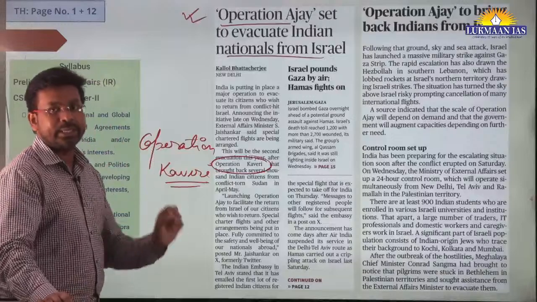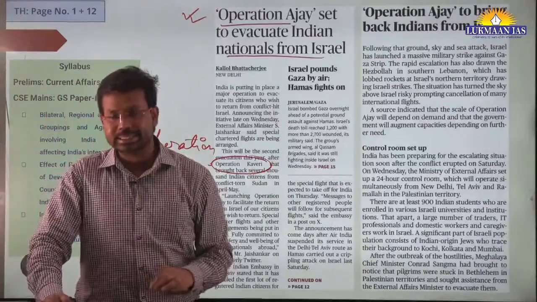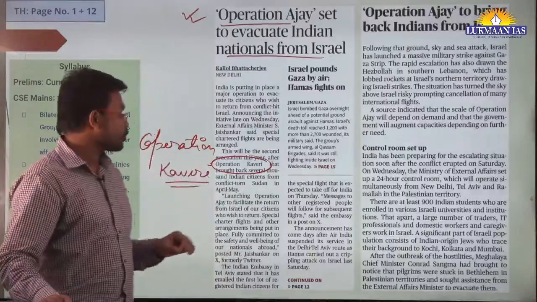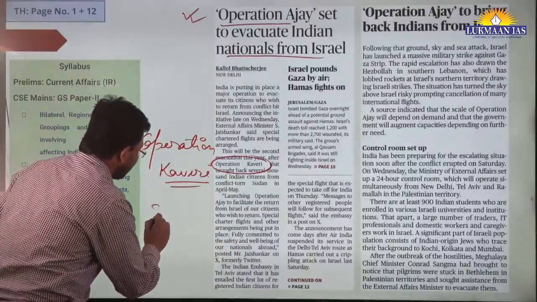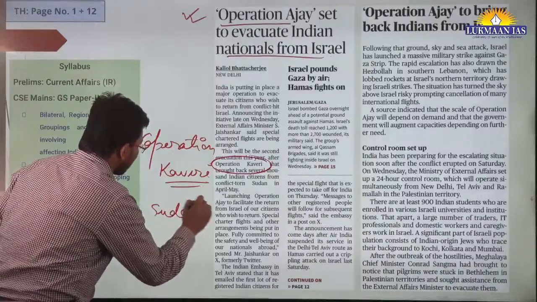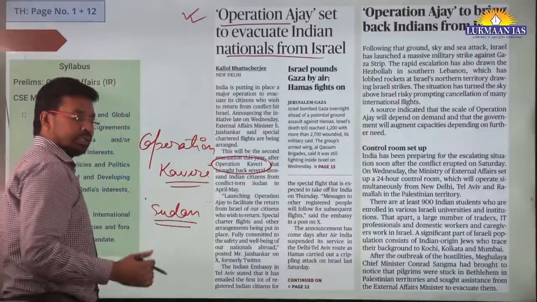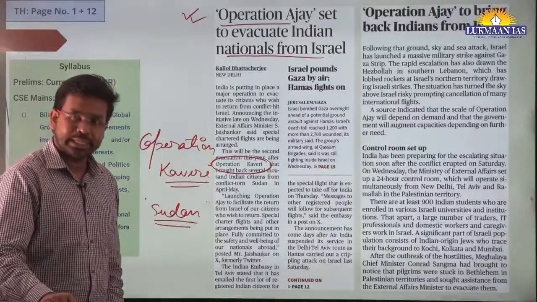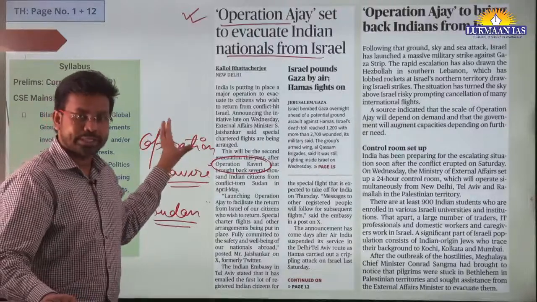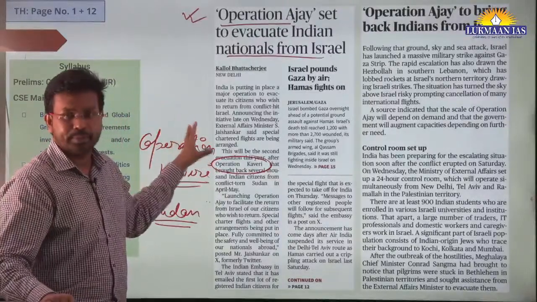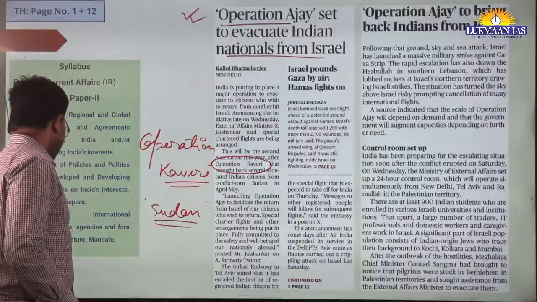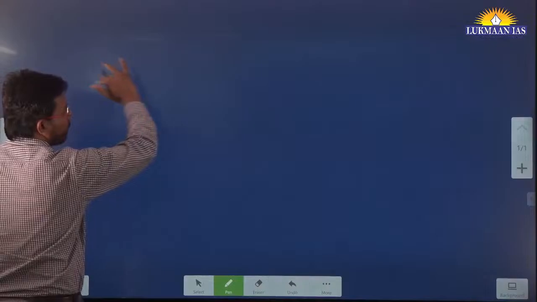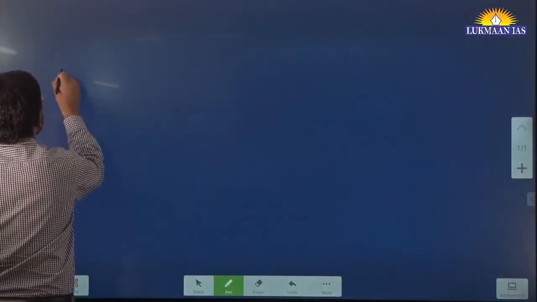Operation Kaveri was also an evacuation exercise of the government of India. We evacuated our Indian citizens from Sudan. In Sudan, conflict is happening, right? So to evacuate Indian citizens, we had launched Operation Kaveri. So the names of these two operations are important, and what is the purpose of each operation is also important. Let me quickly draw a table for you so that you can remember.